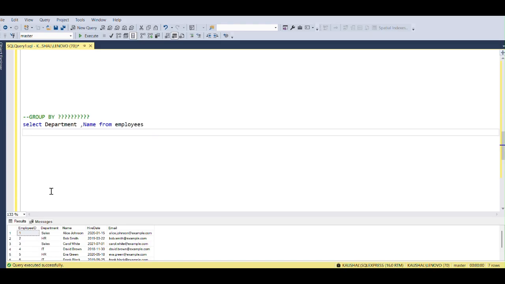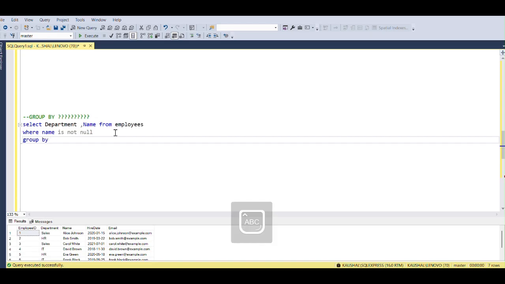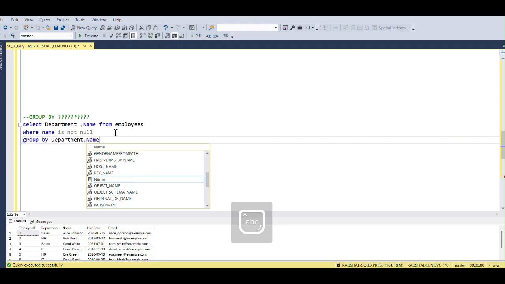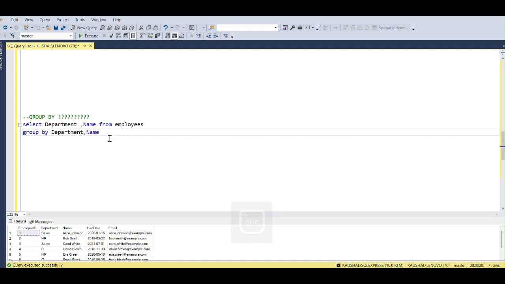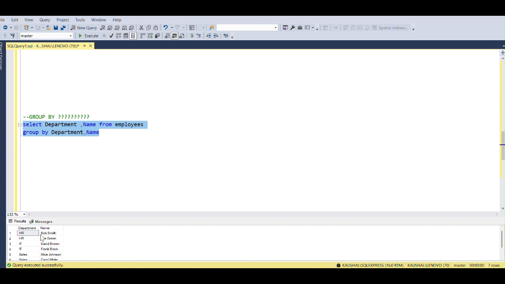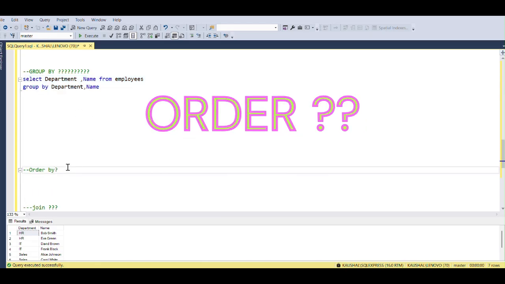Then if we use GROUP BY, not in this way, in this way. If we use GROUP BY department, then we can see the names according to their respective departments. Let's remove this one and execute this. So now this is perfect. We can see the names according to their department, like there are two in the HR department.